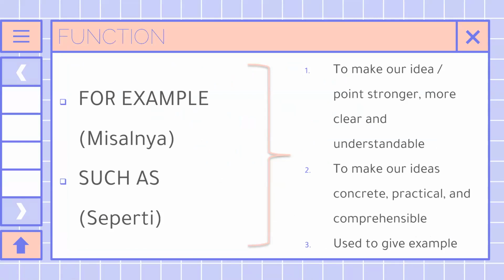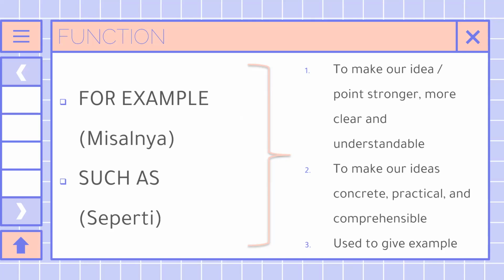Grammatically, "such as" is a prepositional phrase, while "for example" is an adverbial phrase. This means that what follows "such as" ought to be a noun phrase, while what follows "for example" ought to be an independent clause. "For example" in Indonesian is "misalnya", and "such as" in Indonesian is "seperti". "For example" and "such as" are usually used to give examples.